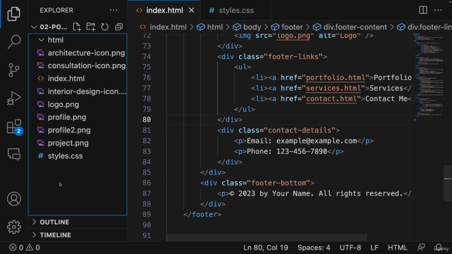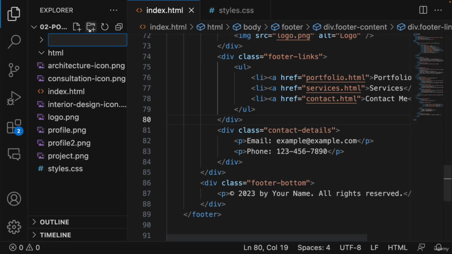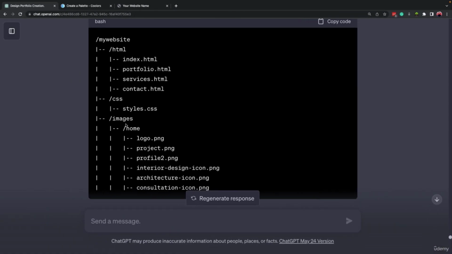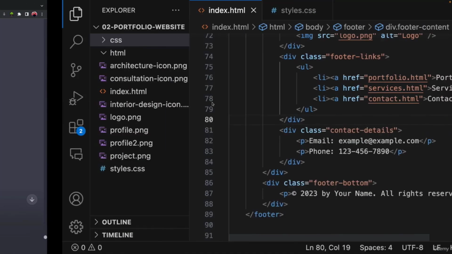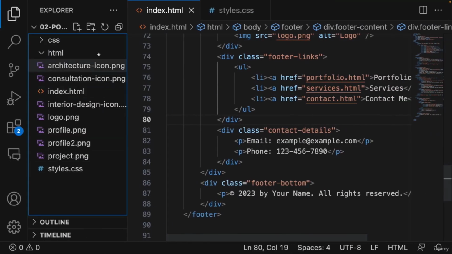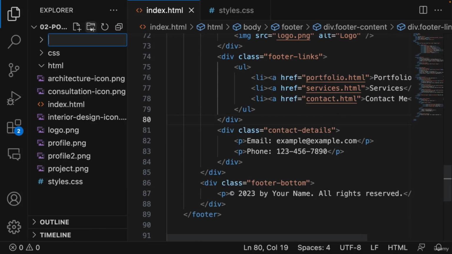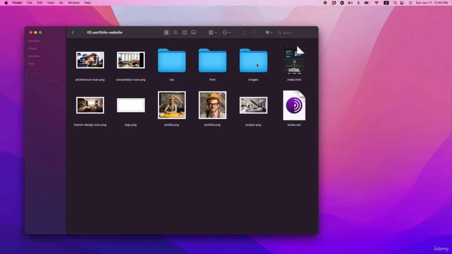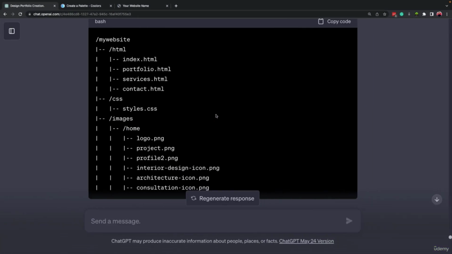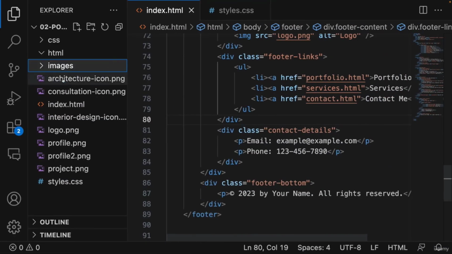So I'm going to select the main area and again, click on create folder, paste CSS. Here we have images. Again, I'm going to select the whole area, create folder and images. Now, if we come here, we have 3 folders. You could do the same here. You could come here and create the folders. Which one do you think is easier for you?